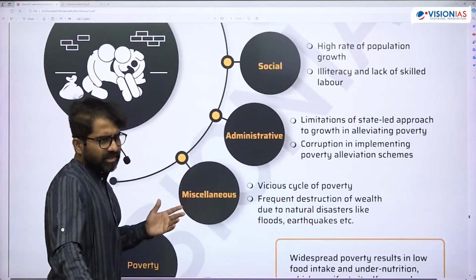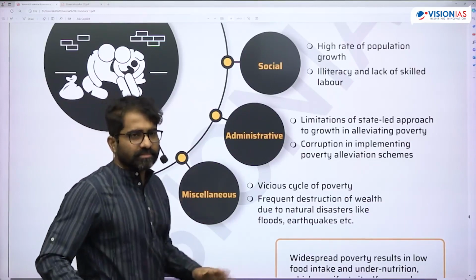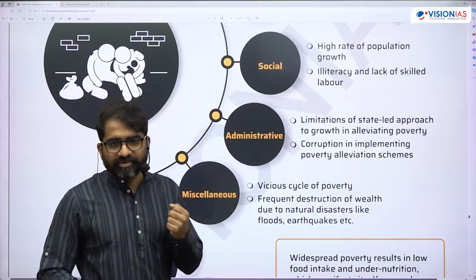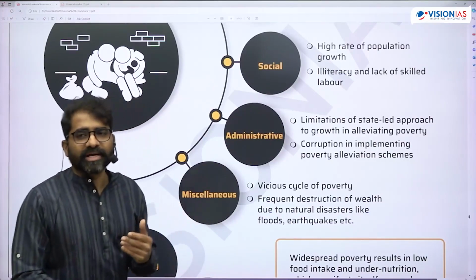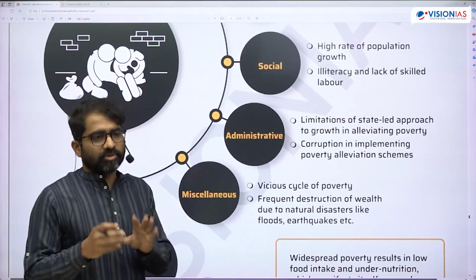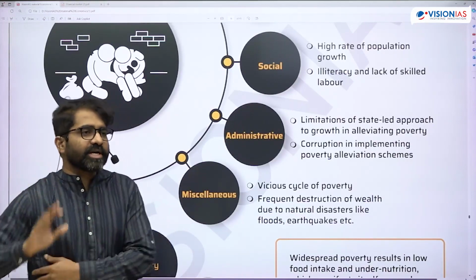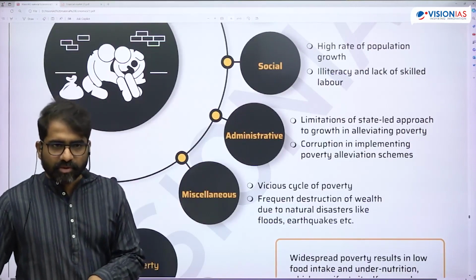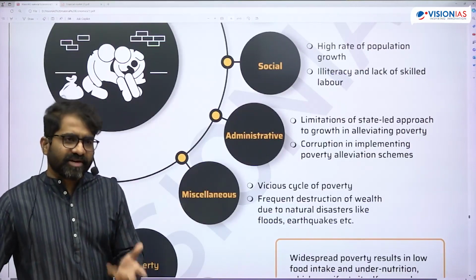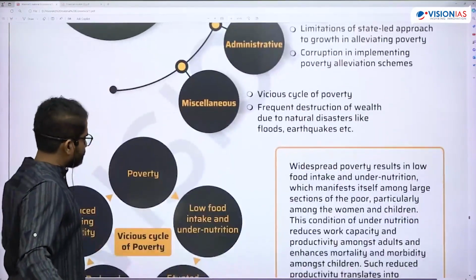There are many reasons. And we have used a word called Matthew effect earlier. Matthew effect is something like the government is coming up with a program, but the benefits of the program are taken away by somebody who already has some resources, whether it is education, land, etc. The real beneficiary is not getting the benefit. That is what is called the Matthew effect. Is that okay? Issues of stagflation, and war, all these.